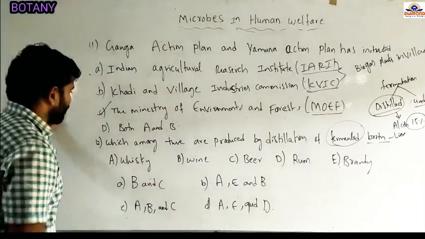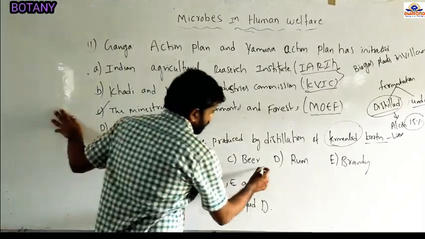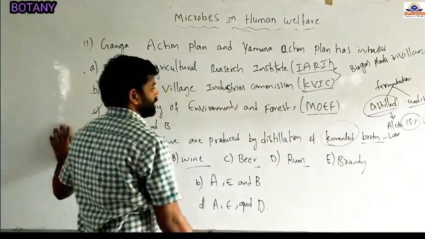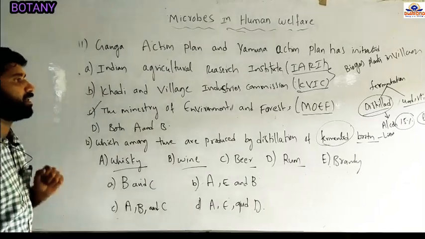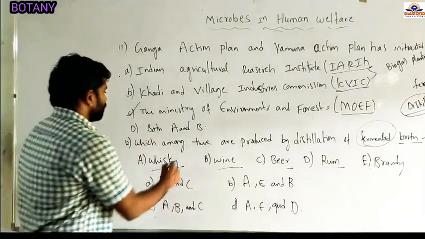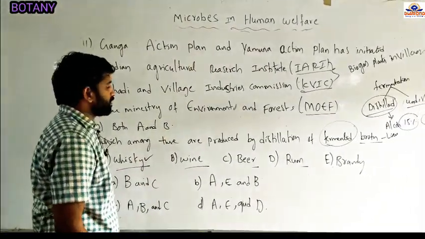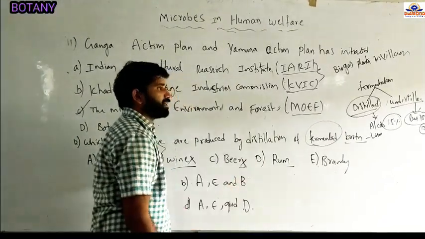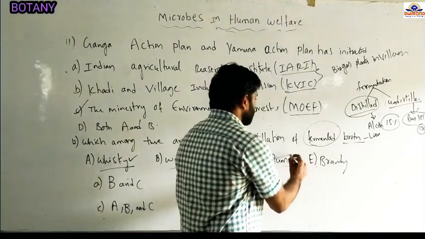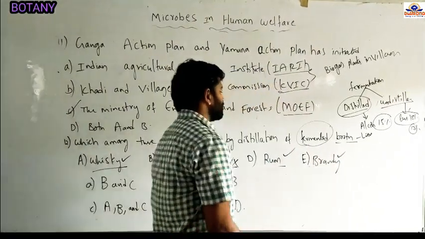So in option A, whiskey, wine, beer, rum, and brandy are given. Out of the given options, we identify distilled and undistilled alcohols. Whiskey is a distilled alcohol, wine is an undistilled alcohol, beer is an undistilled alcohol, and rum and brandy are distilled alcohols.